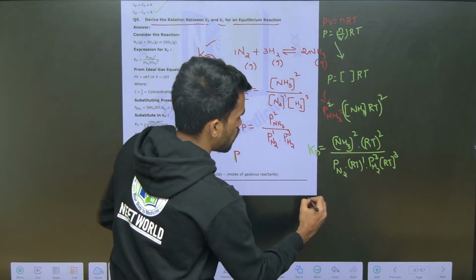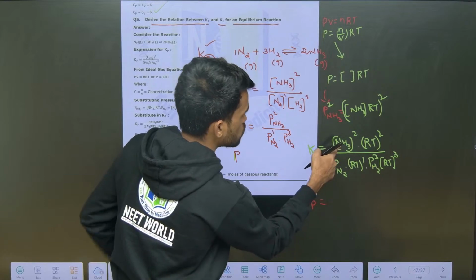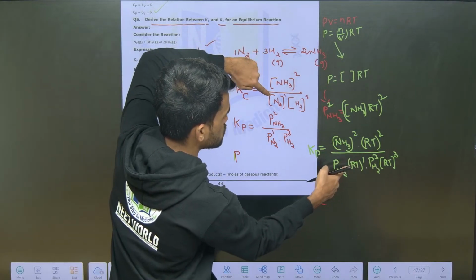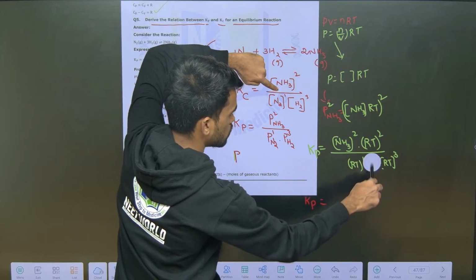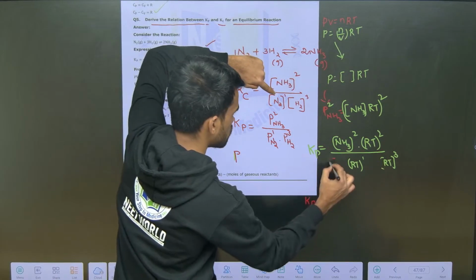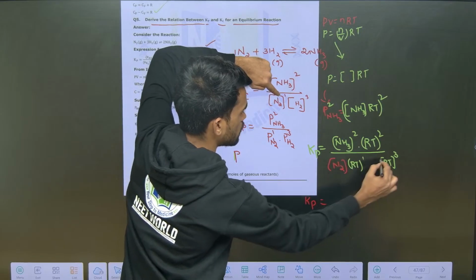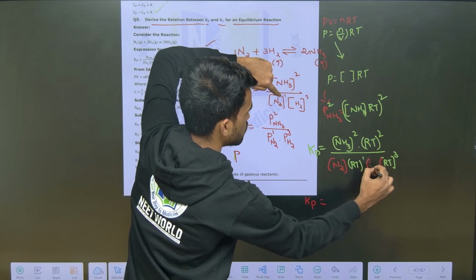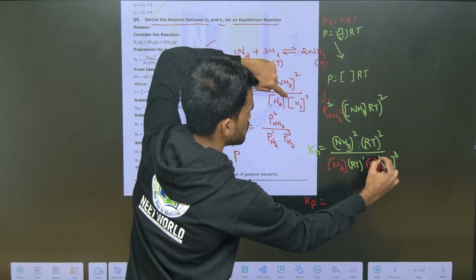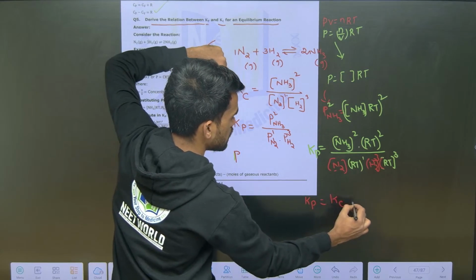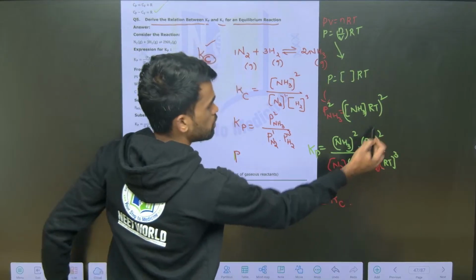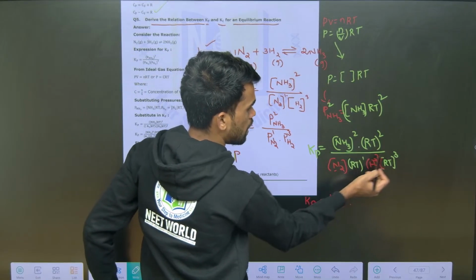Now wherever you have concentrations, from that what can you write? The concentration of NH3 squared by the concentration of N2 and the concentration of H2 to the power 3. In the place of these three things I can write Kc. So Kc into (RT)^2, and (RT)^3 and (RT)^1 in the denominator.